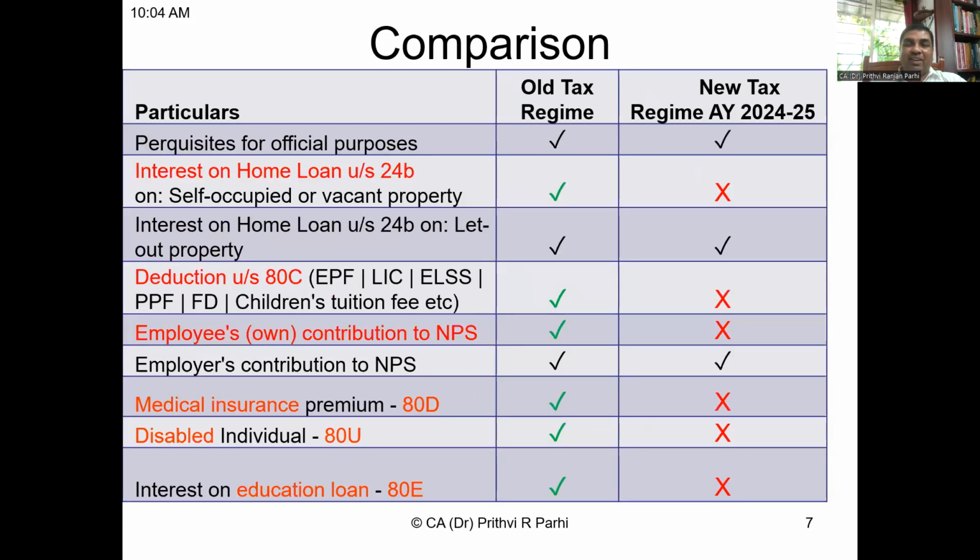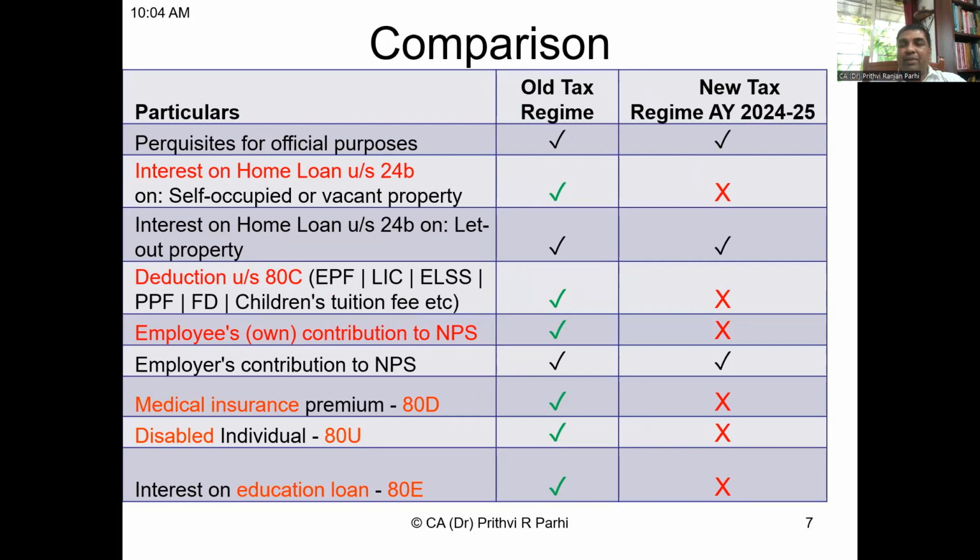One more slide I'm showing in comparison. You see what are the things which are not allowed. I'm not reading it line by line, just go through it. Home loan interest is not allowed under new scheme. 80C deduction is not allowed under new scheme. 80C deduction means provident fund, life insurance contribution, children's tuition fee, all these things are not allowed.